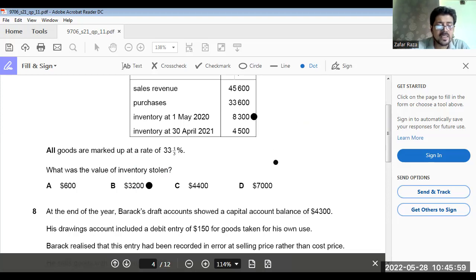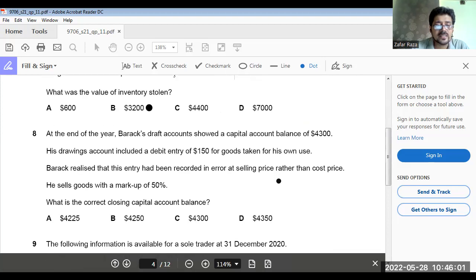Okay. Now come to question number 8. At the end of the year, Barrick's draft account showed a capital balance of $4,300. His drawings account included a debit entry of 150 for goods taken for his own use. Barrick realized that this entry had been recorded in error at selling price rather than cost price. He sells goods with a markup of 50%. What is the correct closing capital account balance? The closing capital account balance would be the same.